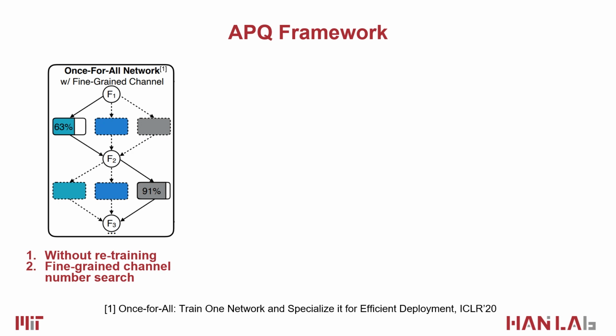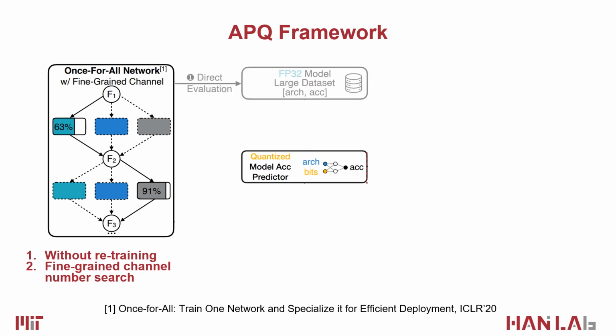Here's the APQ framework for joint optimization. For architecture search, we first train a highly flexible once-for-all network that supports not only the operator change, but also fine-grained channel change, so that we can perform joint search over architecture and channel number. For the mixed precision search, due to the orthogonality of architecture versus quantization, and the time-consuming fine-tuning which is required for quantized accuracy evaluation, we instead apply a quantization-aware accuracy predictor to predict the accuracy after quantization.